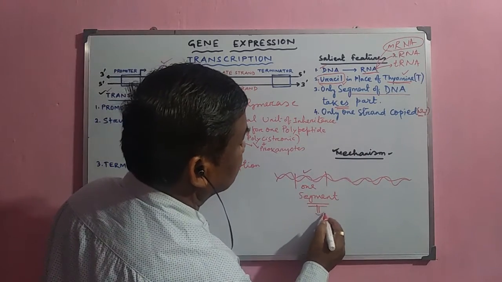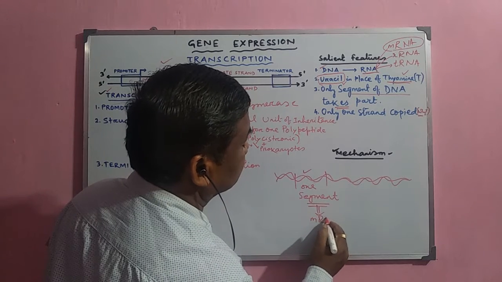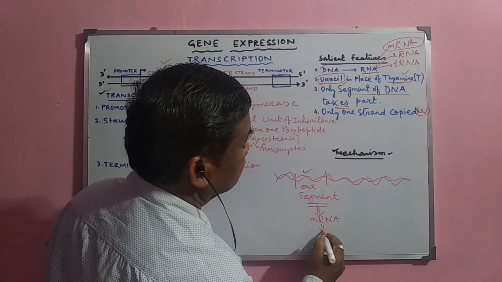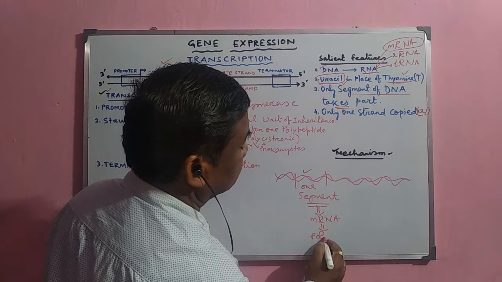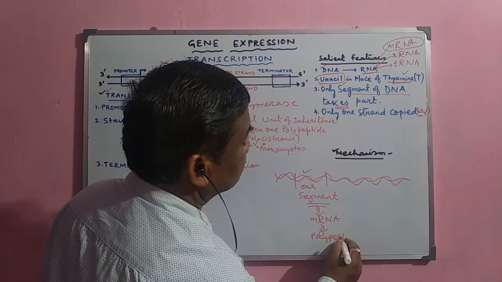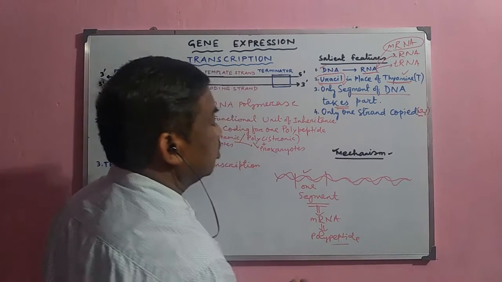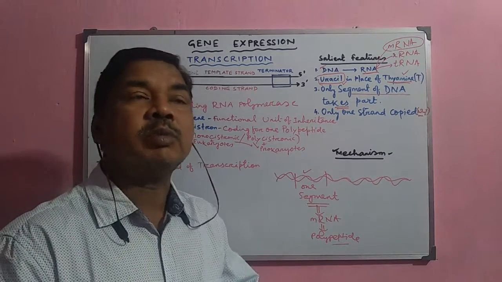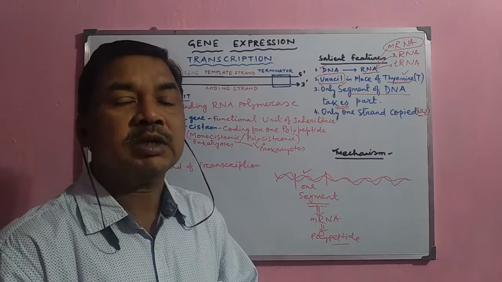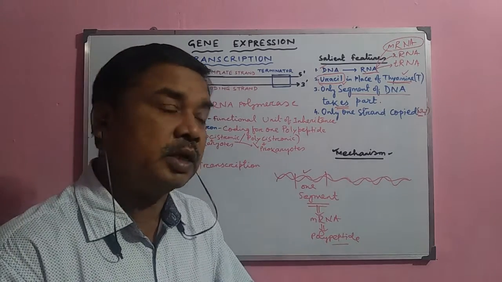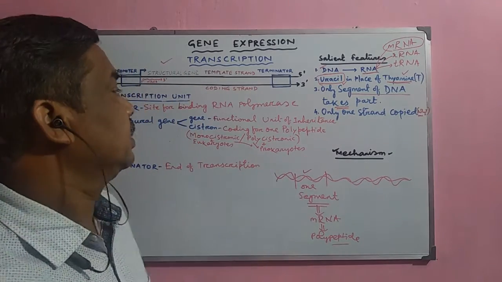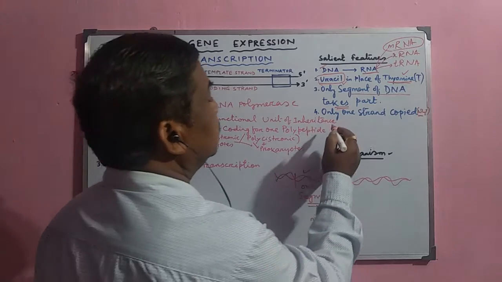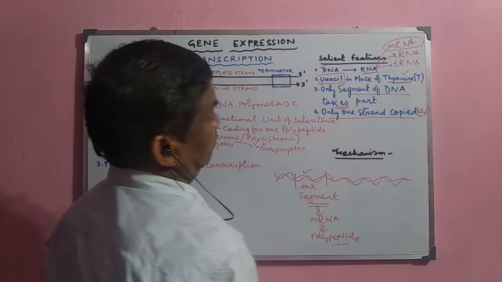transcription, and after transcription it forms an mRNA, and this mRNA prepares one polypeptide chain. So that is why only a part of the DNA, which is actually essential or needed for the cell, is expressed or forms the mRNA, not the whole DNA. Now, next important thing, only one strand is copied here.